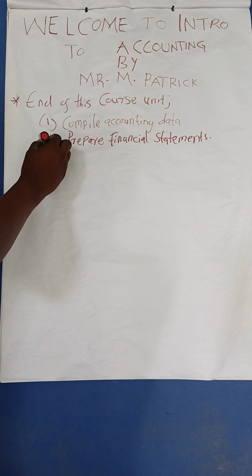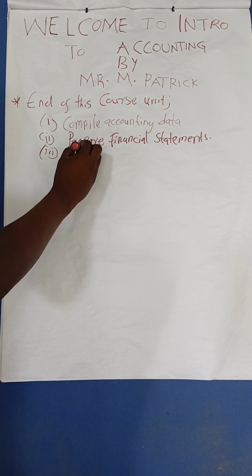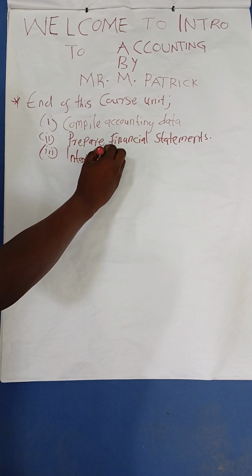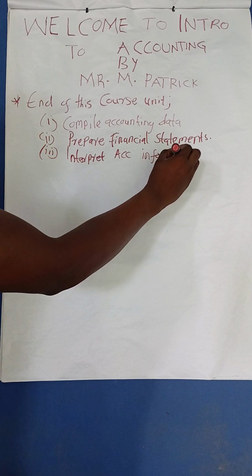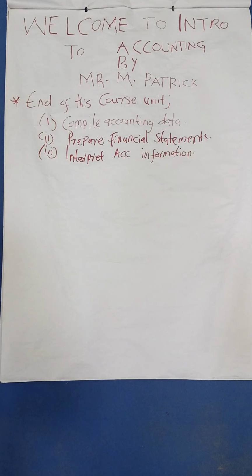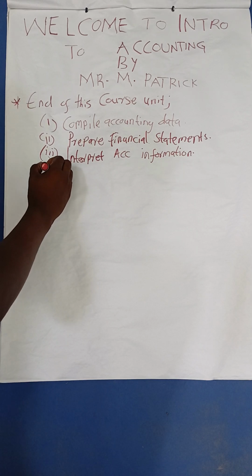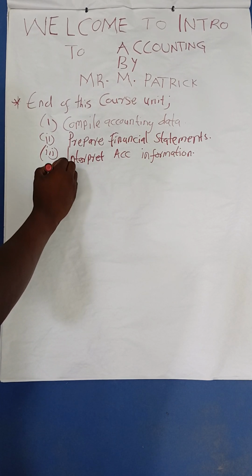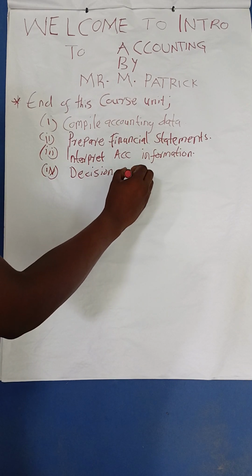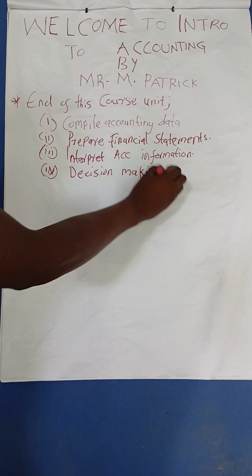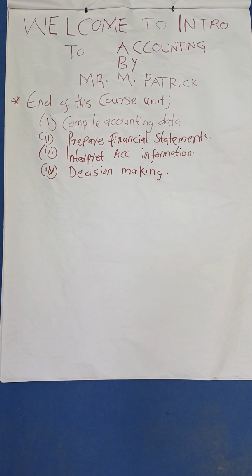Part 3, you'll be able to interpret accounting information. Then you'll be able to use accounting information in decision making. So that's the end result of this course in regards to accounting.